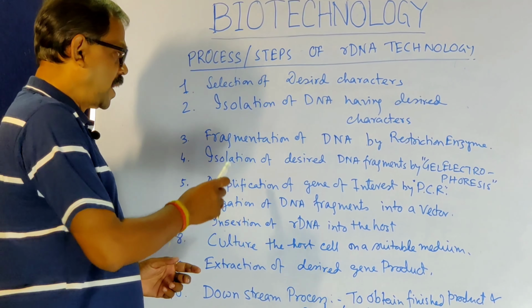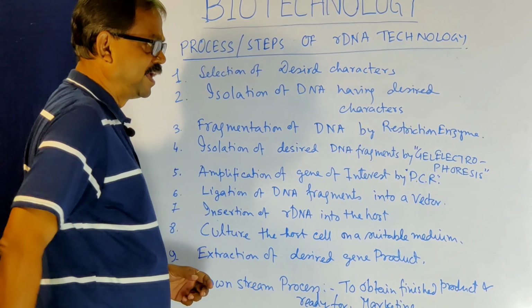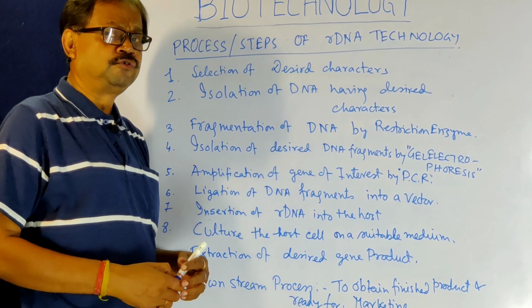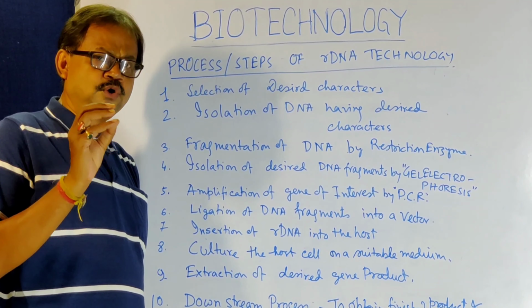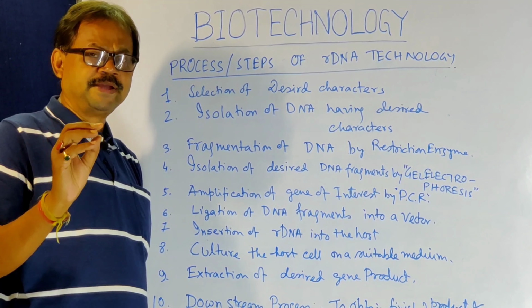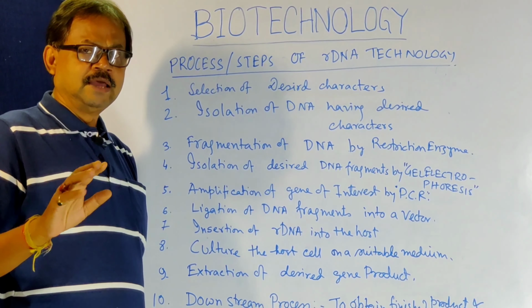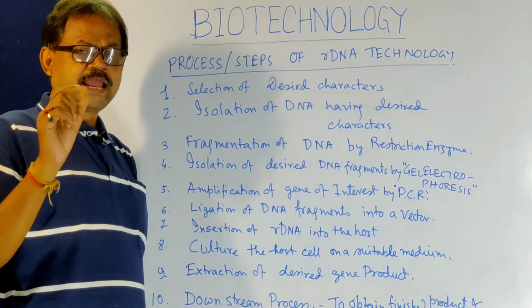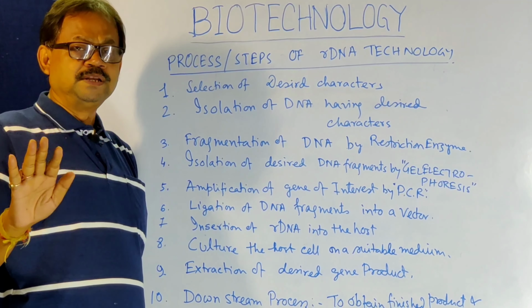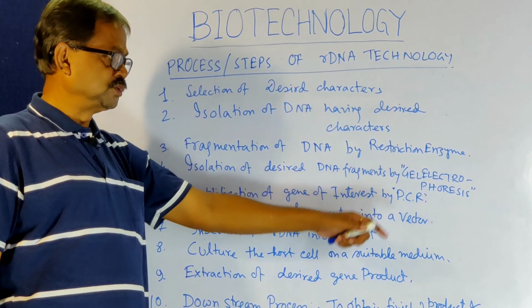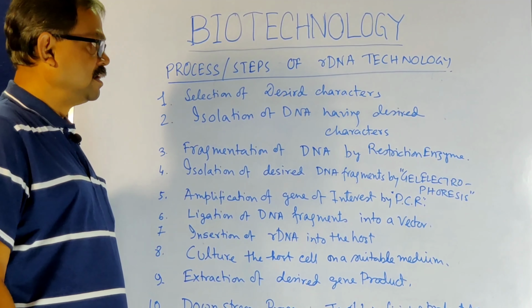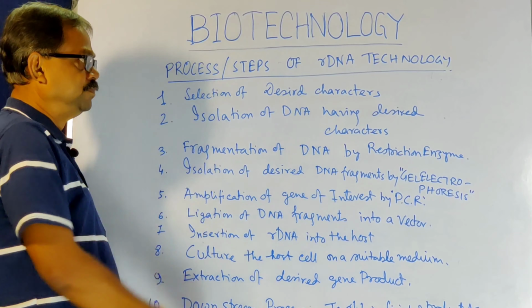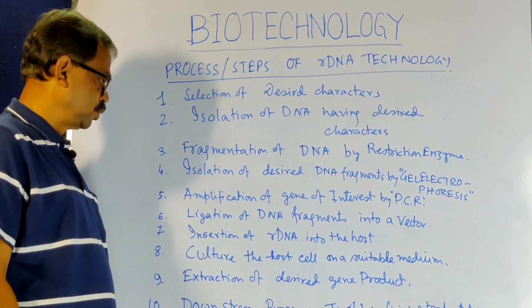Next comes isolation of the desired DNA fragments by gel electrophoresis. Very important process, that the smaller fragments should be isolated. The bigger fragments and the smaller fragments should be differentiated by this process of gel electrophoresis. It's a very unique and very important process for recombinant DNA technology.